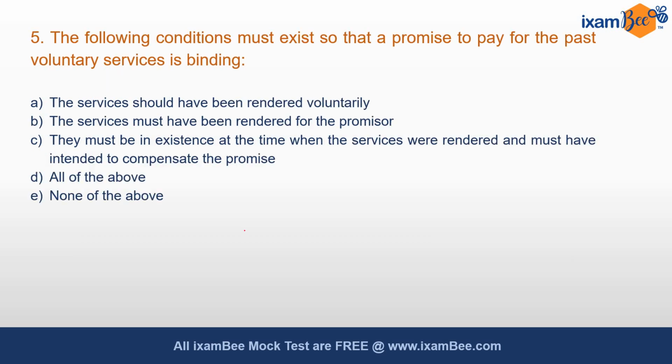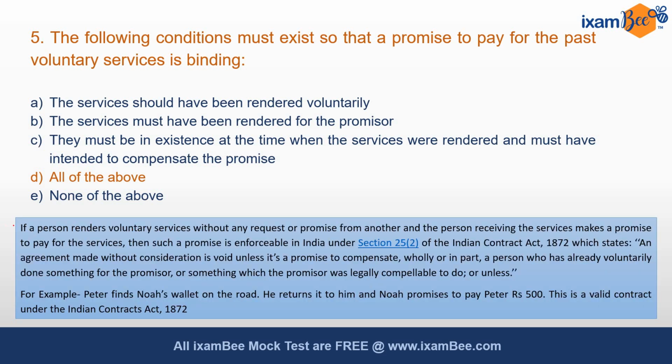Our next question: the following conditions must exist so that a promise to pay for past voluntary service is binding. Option A, the services should have been rendered voluntarily. B, the services must have been rendered for the promisor. C, the promisor must have been in existence at the time when the services were rendered and must have intended to compensate the promisee. Option D, all of the above. E, none. The correct answer is D. All of the above conditions must exist so that a promise to pay for past voluntary service is binding. Let us have a look at the explanation.